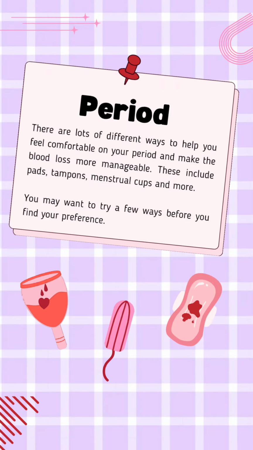Periods. There are a lot of different ways to help you feel comfortable on your period and make the blood loss more manageable. These include pads, tampons, menstrual cups and more. You may want to try a few ways before you find your preference.